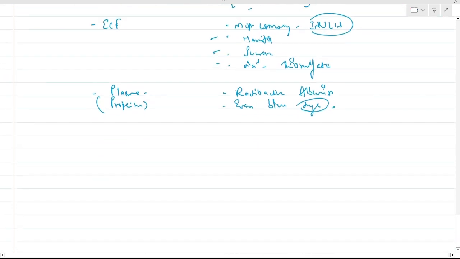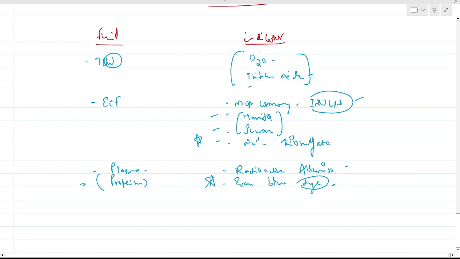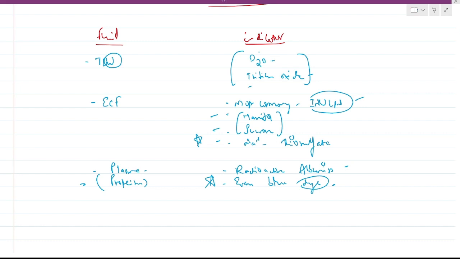So in plasma we have proteins such as albumin, so we use radioactive albumin, and one important one, Evans blue dye. For ECF we use sodium thiosulfate, mannitol, sucrose, most commonly inulin. Remember, inulin, not insulin. We use this inulin also in glomerular filtration rate determination. We will see that in renal physiology.